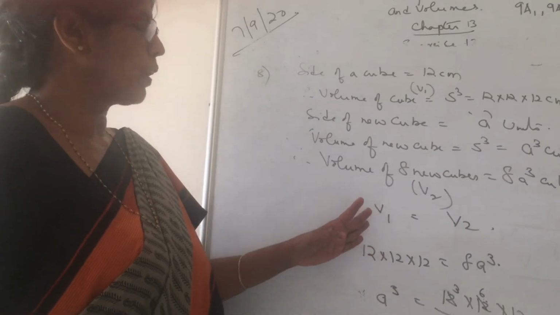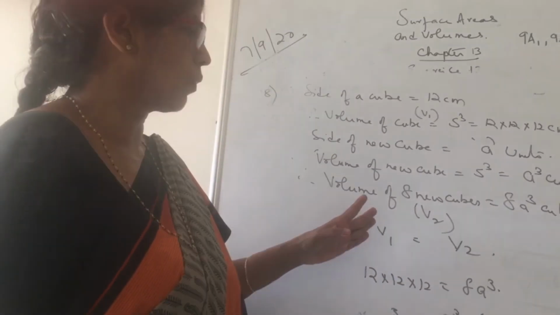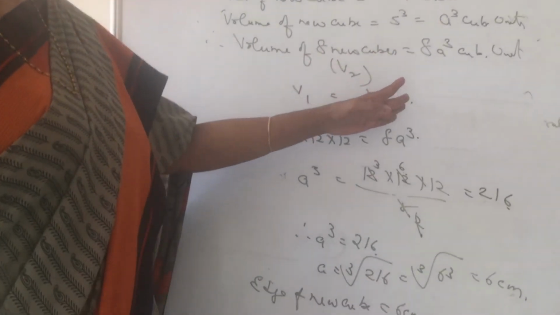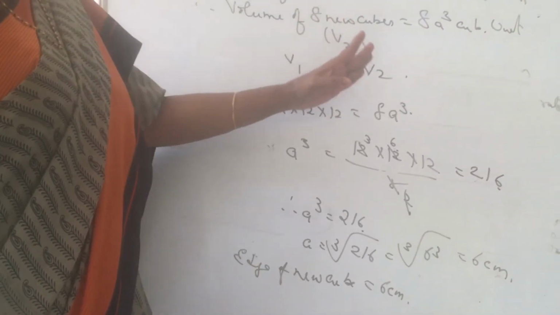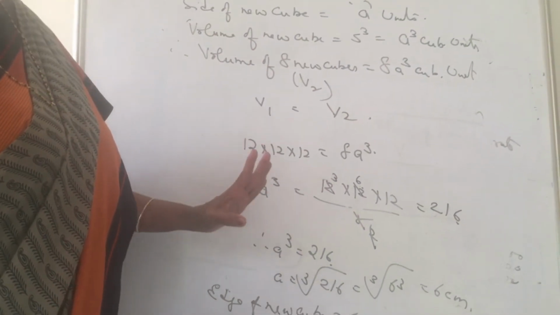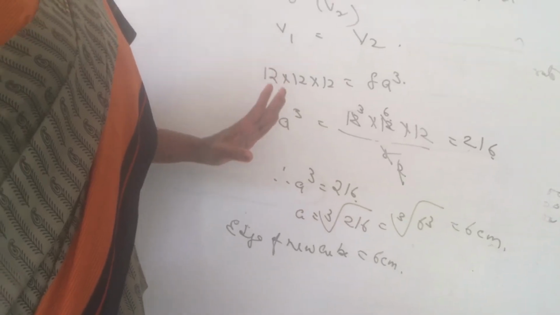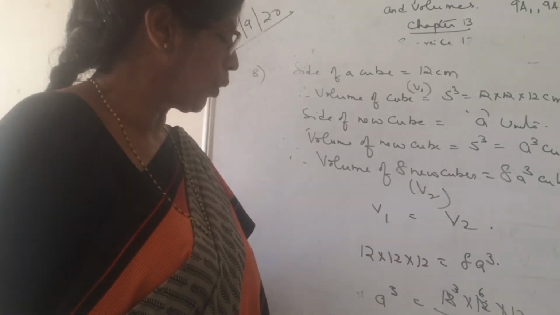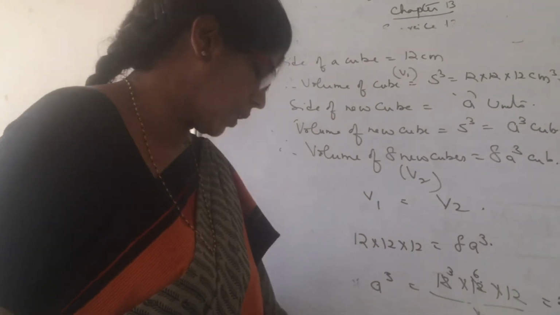By the law of conservation of mass, the total mass of the reactants is equal to the total mass of the products. So volumes are equal. Equate, find out A cube. If you know A cube, you can find out A, which is equal to 6 centimeters.